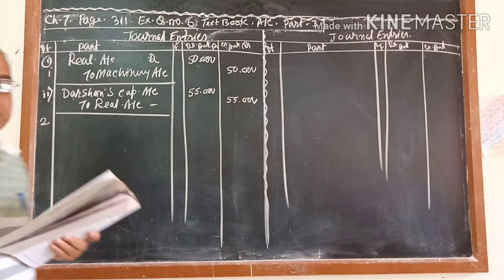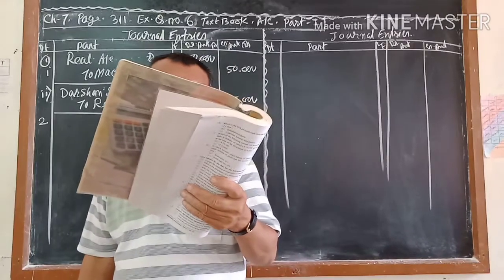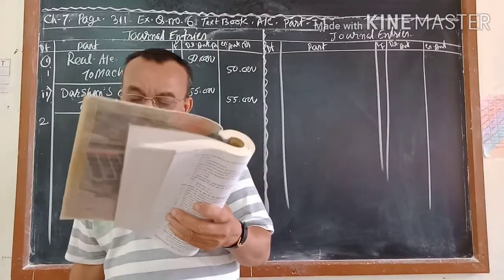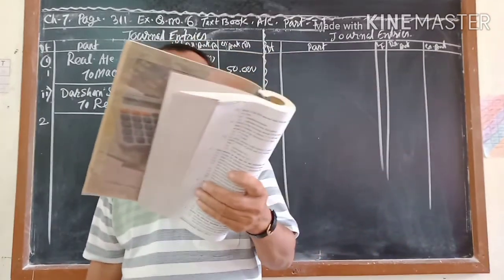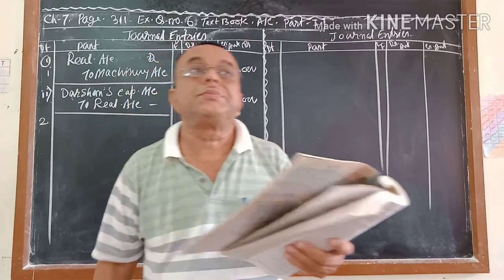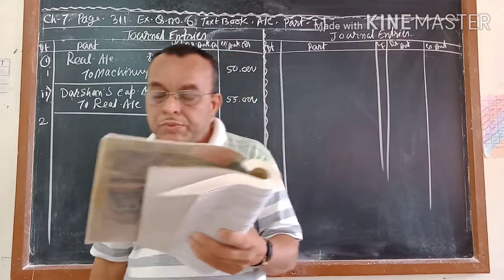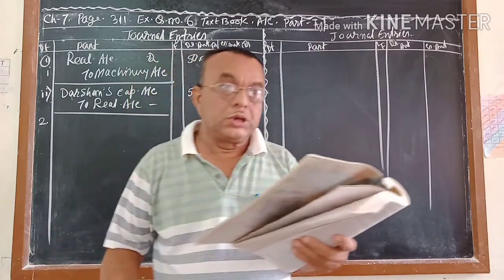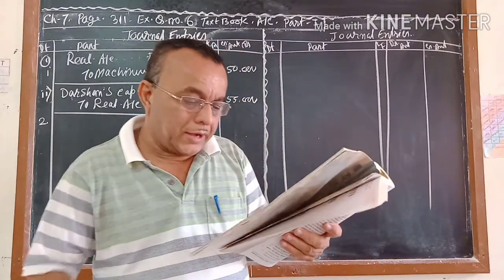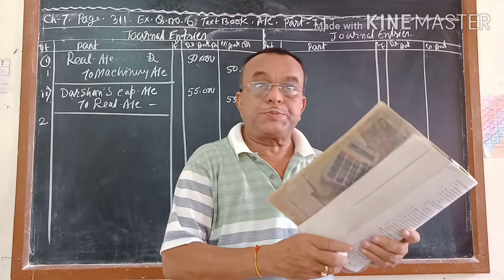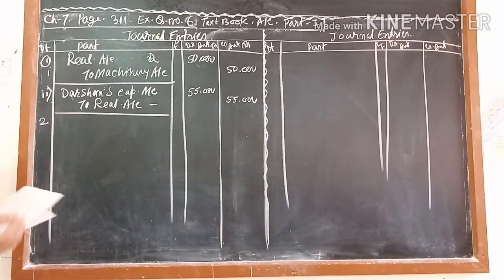Now let me come to the second point, very easy. Partner Bimal has accepted to pay the bills payable of rupees 15,000. From this sentence you have to understand that the book value of bills payable is not given, so it is understood that the book value was 15,000 only. For that 15,000 you have to first pass the transfer entry, as the first entry, and then the entry for the partner who is taking it.